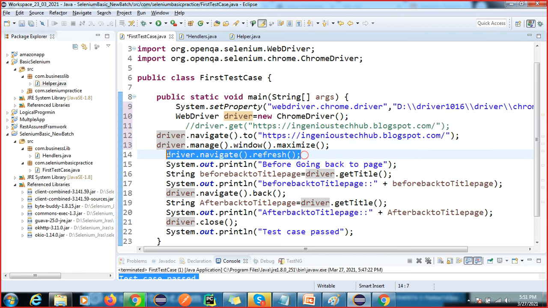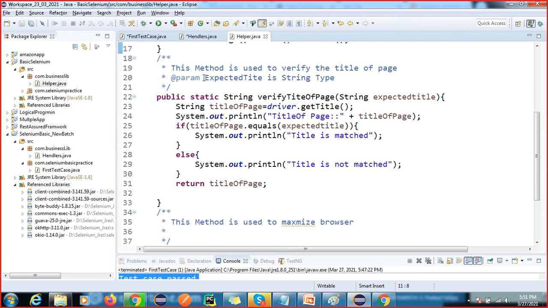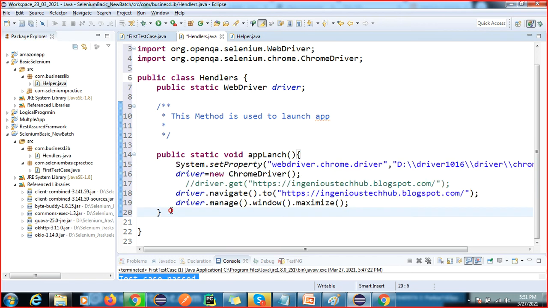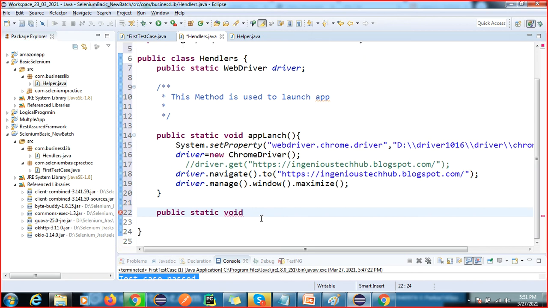Now we have to create a refresh method, right? You do not have to write this line of code. So we will create a refresh page. Here we will create another static void refresh web page.